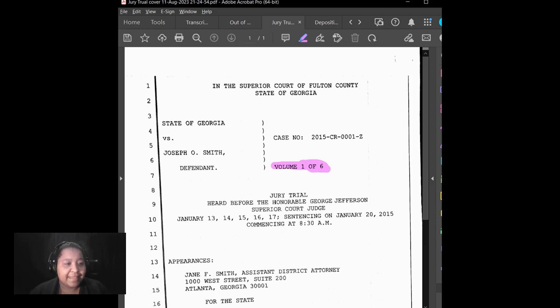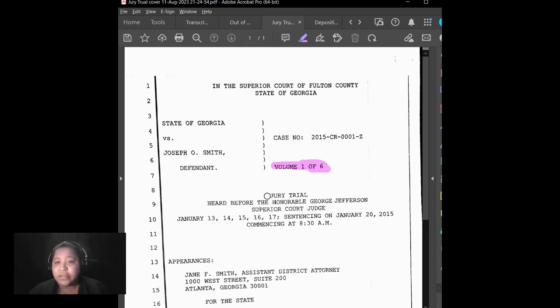Another way that you may see this happen outside of court is in a deposition. If a deposition has been started on a particular day and they do not finish that deposition, they suspend the deposition, let's say, to the next day or a week later. If it is a continuation of that same deposition, that could be a second volume of that deposition because it is the continued testimony of that witness. So that's just another situation that you may possibly run into with using volume numbers on your transcript cover sheet.